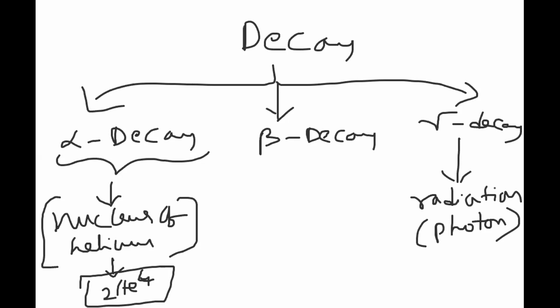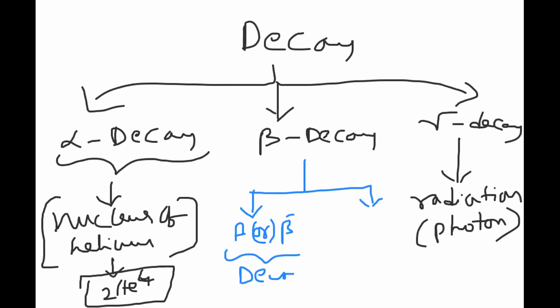Coming to beta, we have two types. Sometimes they will tell simply beta or beta minus, both are the same. So we have beta or beta minus decay, and one more, beta plus decay.